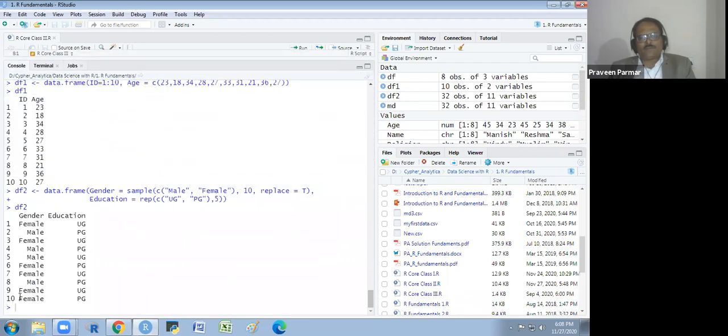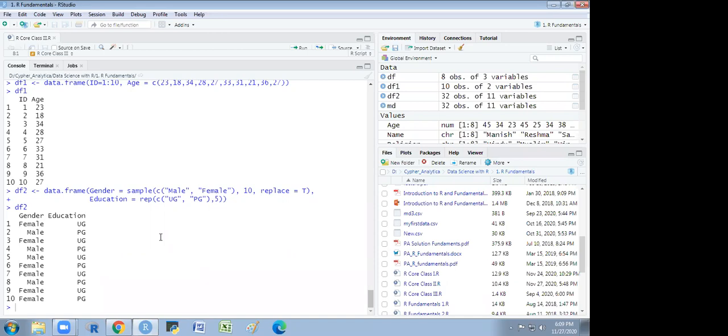In each data frame, the number of observations is the same. Columns are not the same. Columns are different. So which sort of bind could you apply here? C bind or R bind? Can you R bind it?